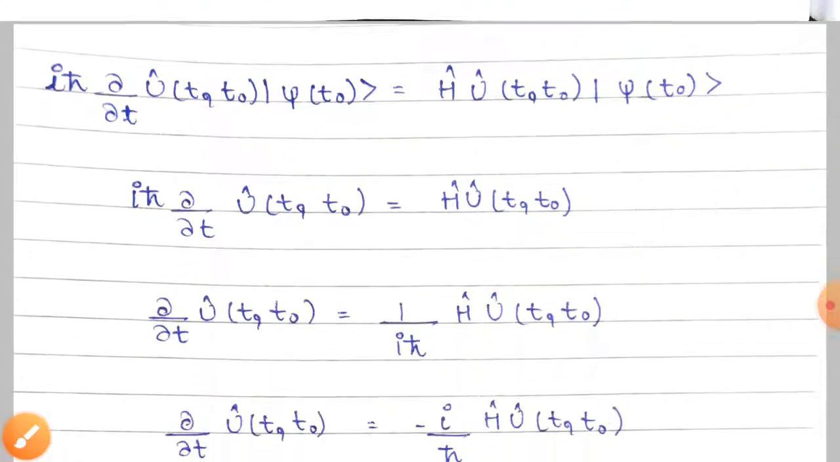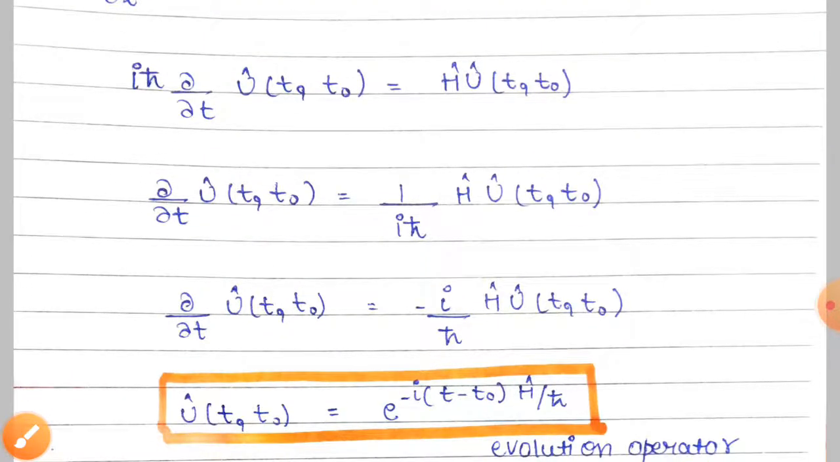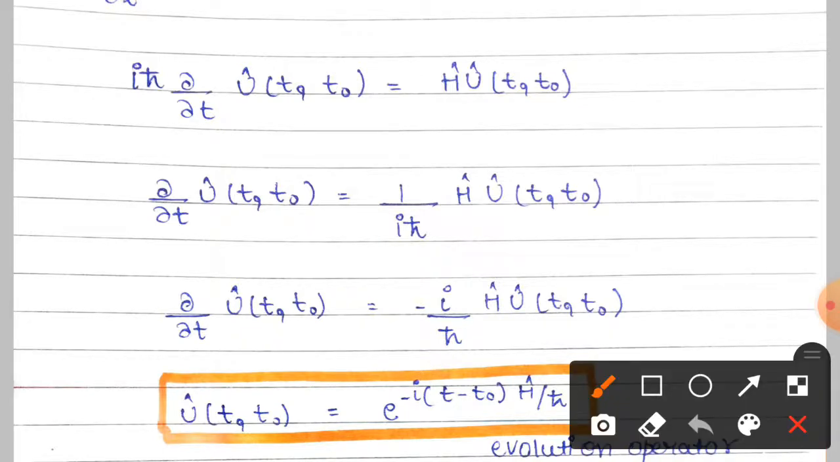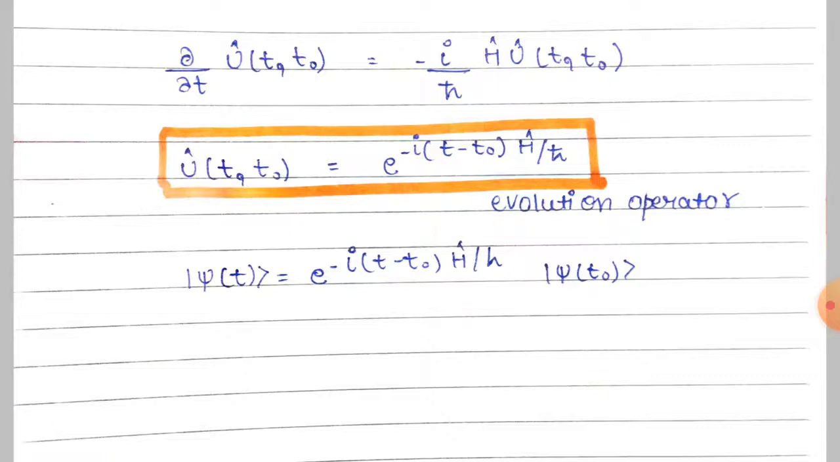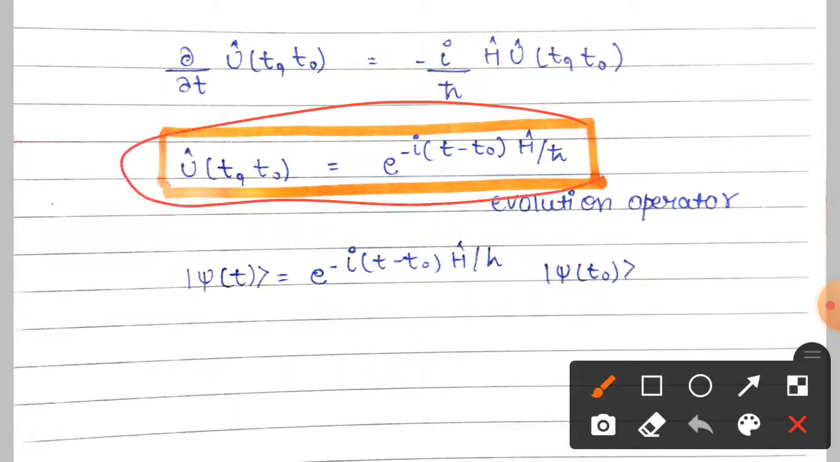Now here we take i h cut on the other side, then it will become this equation. This equation is a differential equation. After solving it will become this, which is called the evolution operator, and this is our answer, the evolution operator.